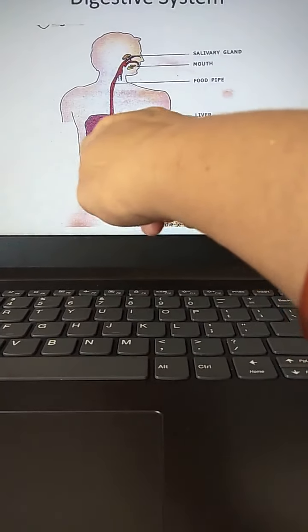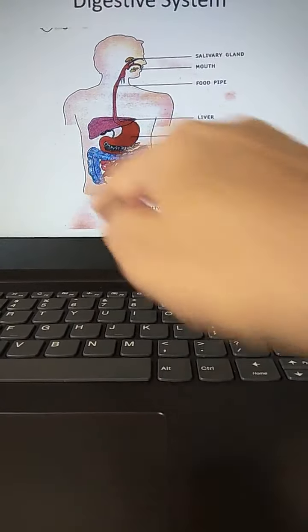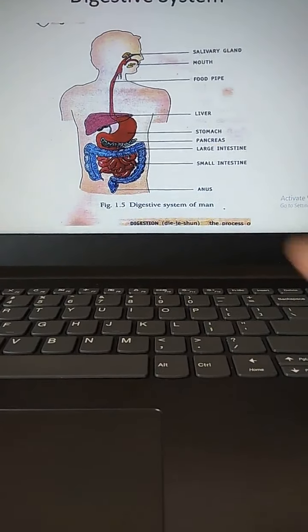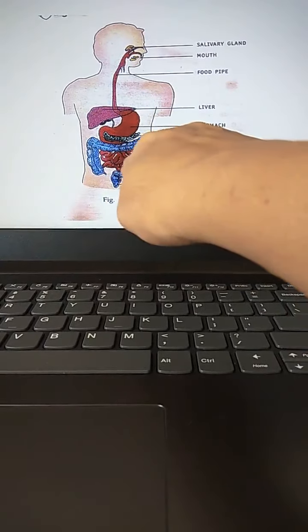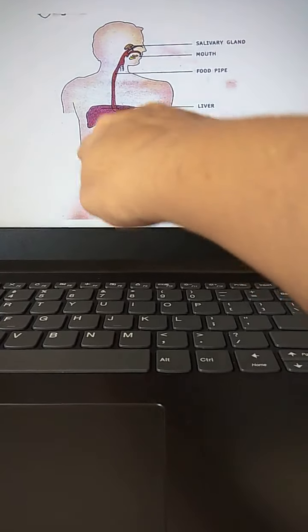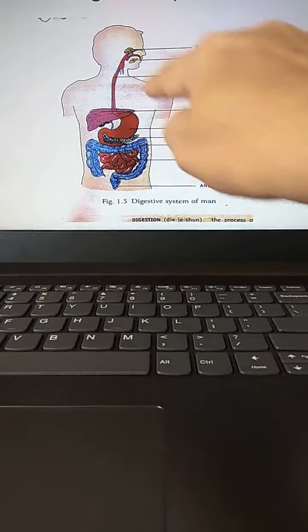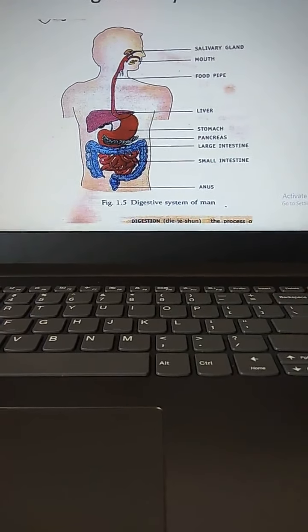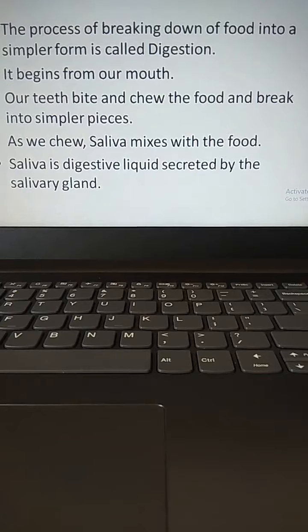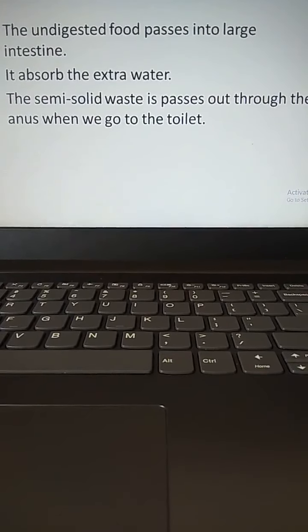This blue color, coil shape, what you are seeing, that is your large intestine. From this small intestine, the food passes into this large intestine. It is also coil shaped. Inside the large intestine, again blood vessels are present.